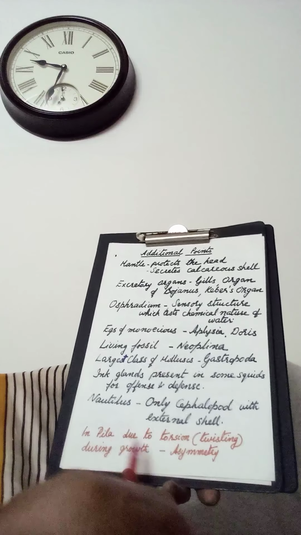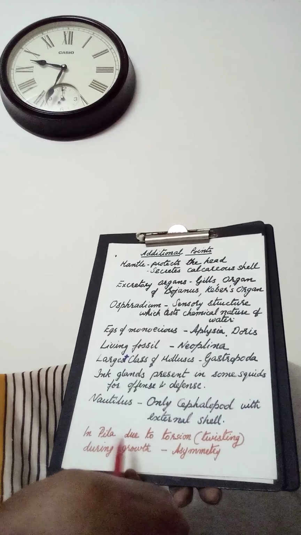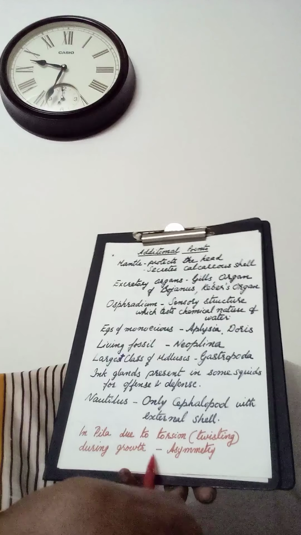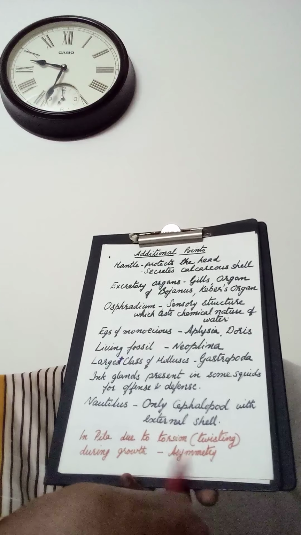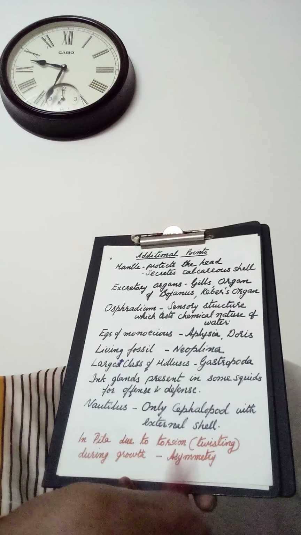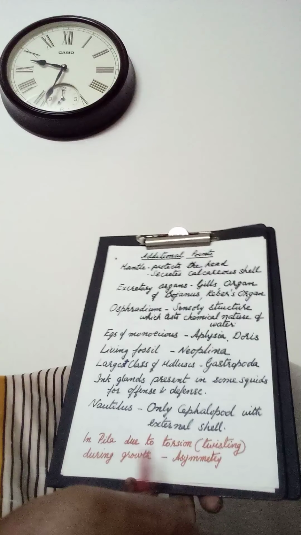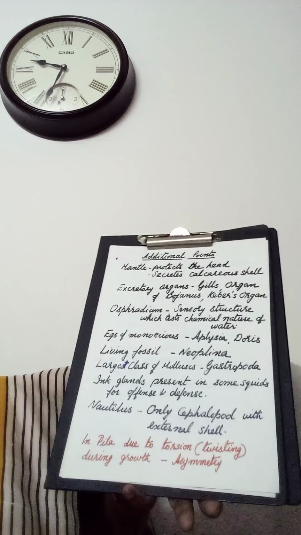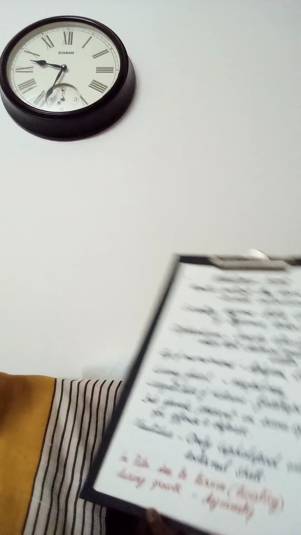But in Pila, due to torsion, meaning twisting, during the growth period, the adult forms will be having asymmetry. So these are the important points coming under phylum Mollusca.